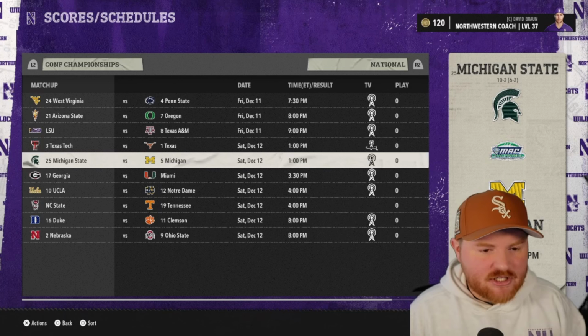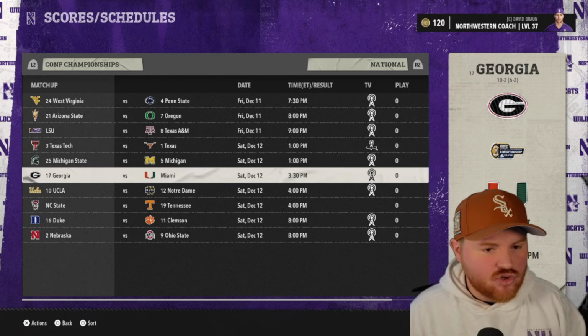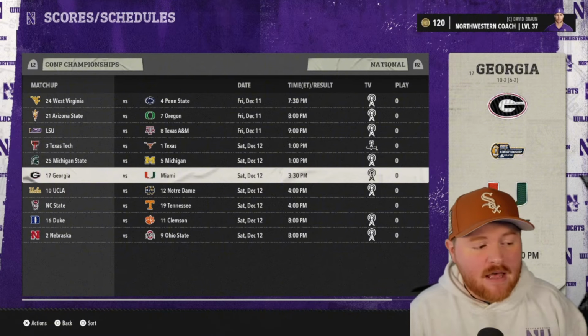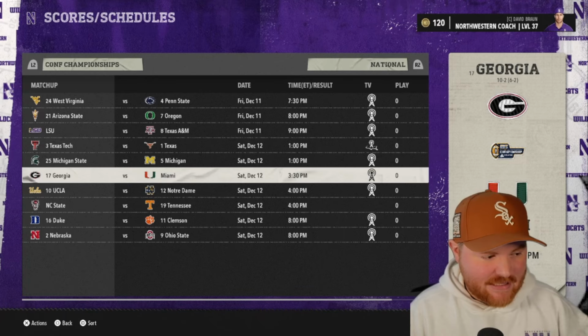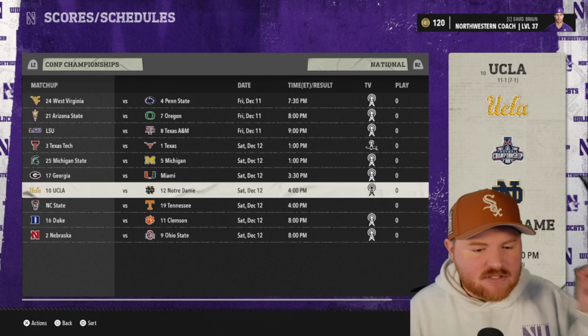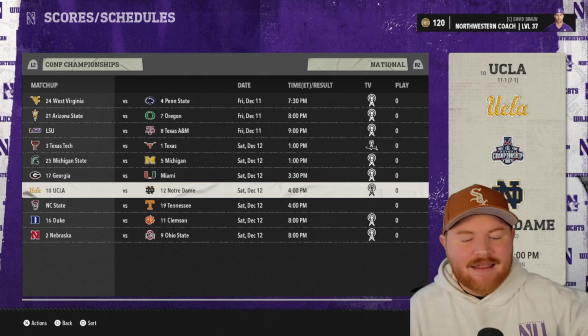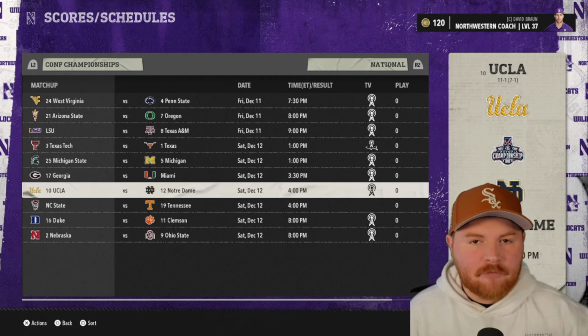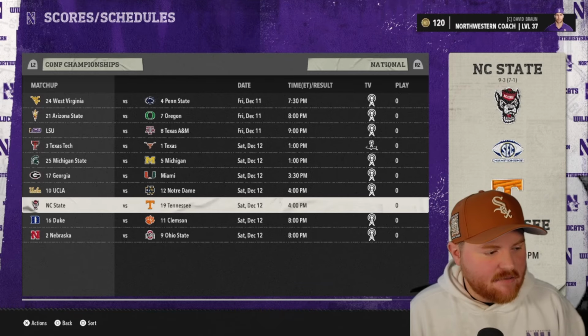Michigan makes it back to the MAC championship against Michigan State this time. Georgia makes it back to the Sun Belt Conference championship game. They won the national championship last season. They will have to win this to get in as their number 17. So we'll see if they can pull it off. Notre Dame makes it to the American Football Championship game. They did not make it last season. They did not make the playoff last season either, so they can see if they can make it in.